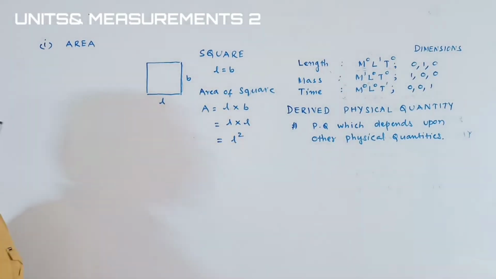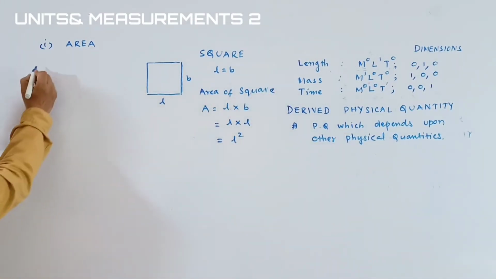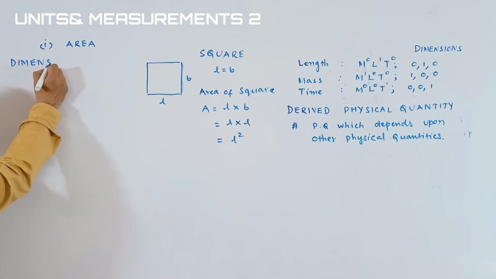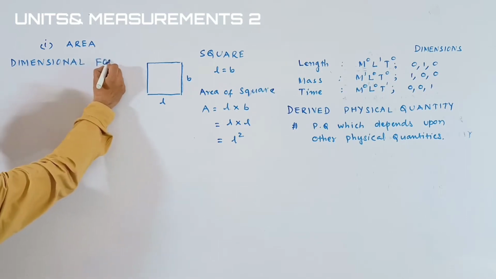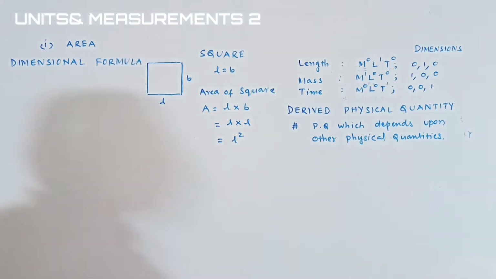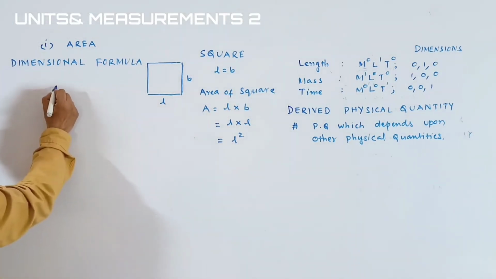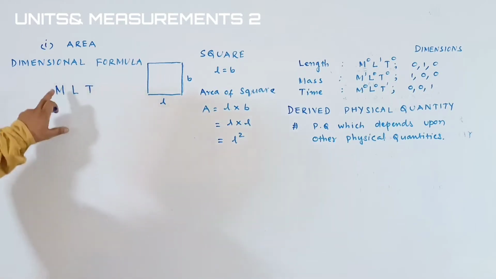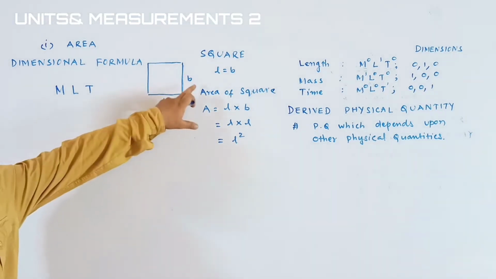Okay, students. No mass is involved in it. No time is involved in it. Only length is involved. Now we are writing the dimensional formula. Okay, students. I said symbolically we represent three physical quantities in a dimensional formula. That means what? We have to take mass, length, and time. See the students. This area is not at all dependent upon the mass.